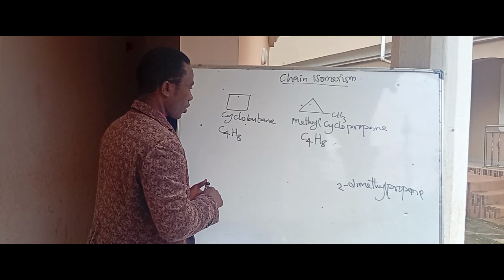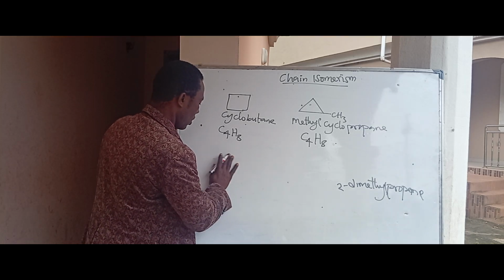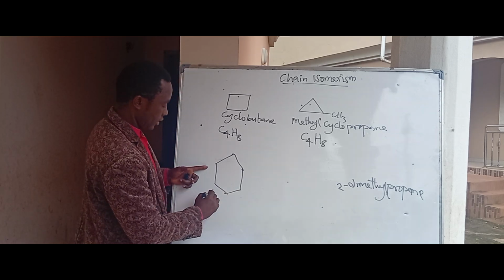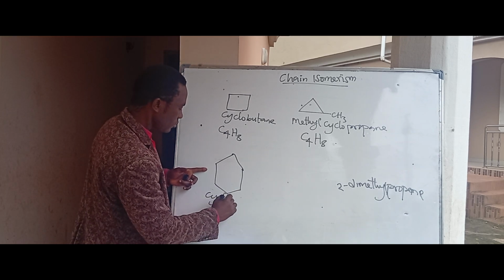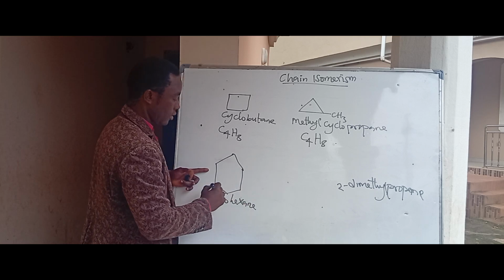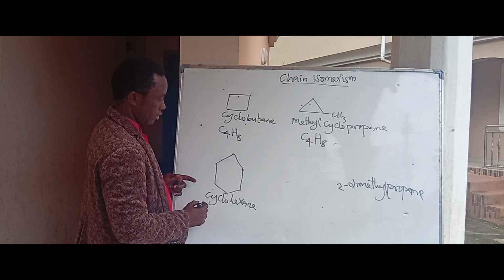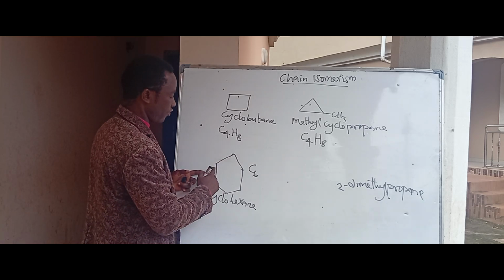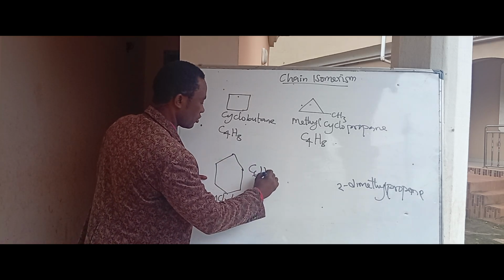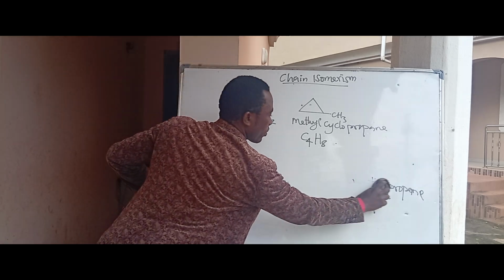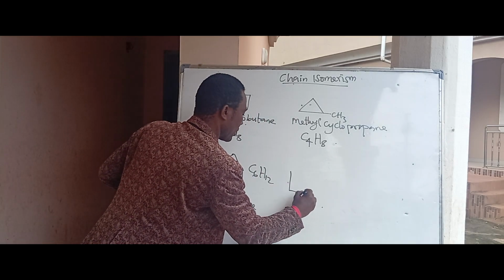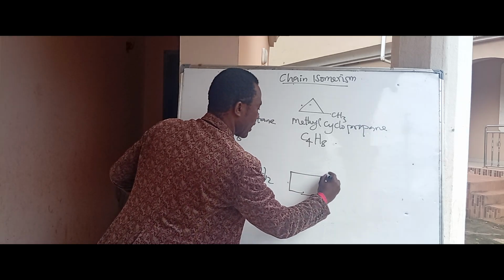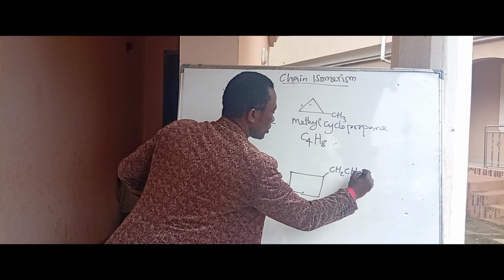The same thing can go on when we have this compound, which is cyclohexane. The number of carbon atoms here is 6. How many hydrogens? 2, 4, 6, 8, 10, 12. H12. Now, if I write another compound this way, this is 1, 2, 3, 4, then I write CH2, CH3.